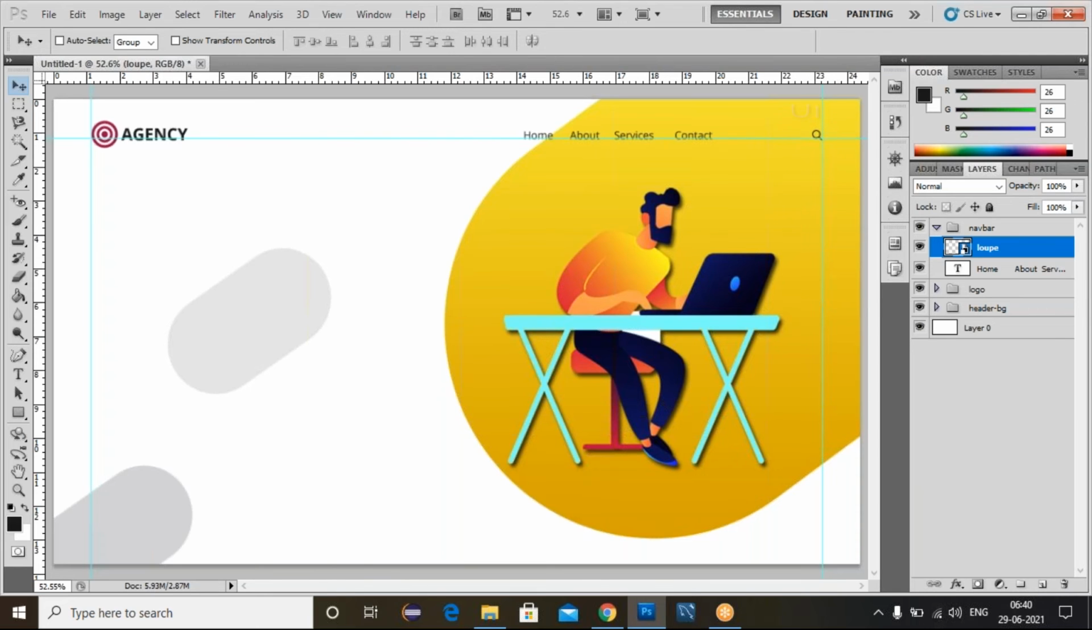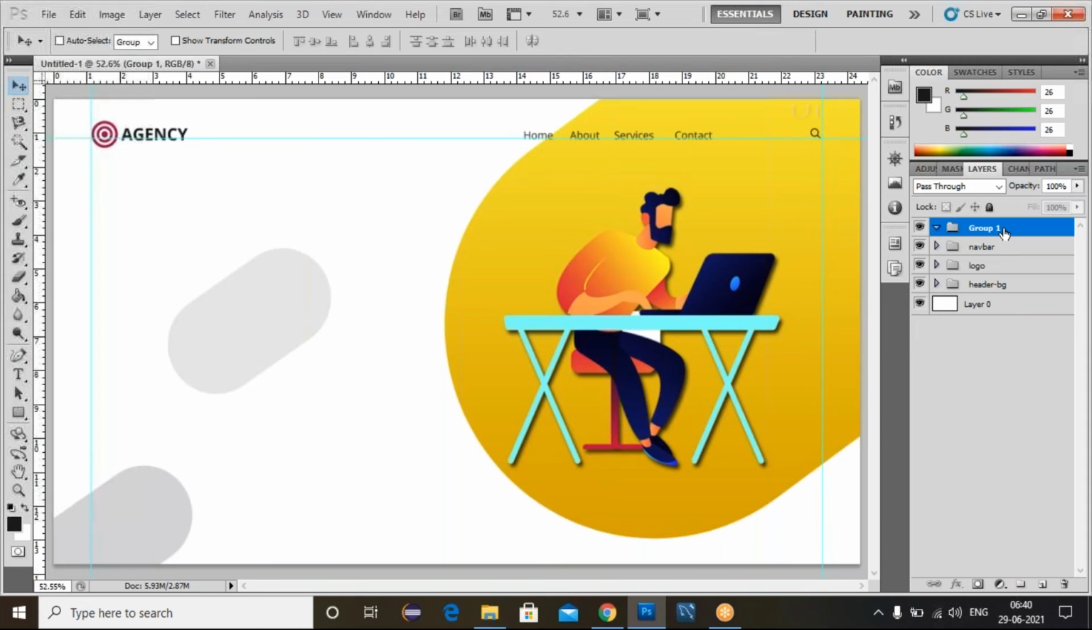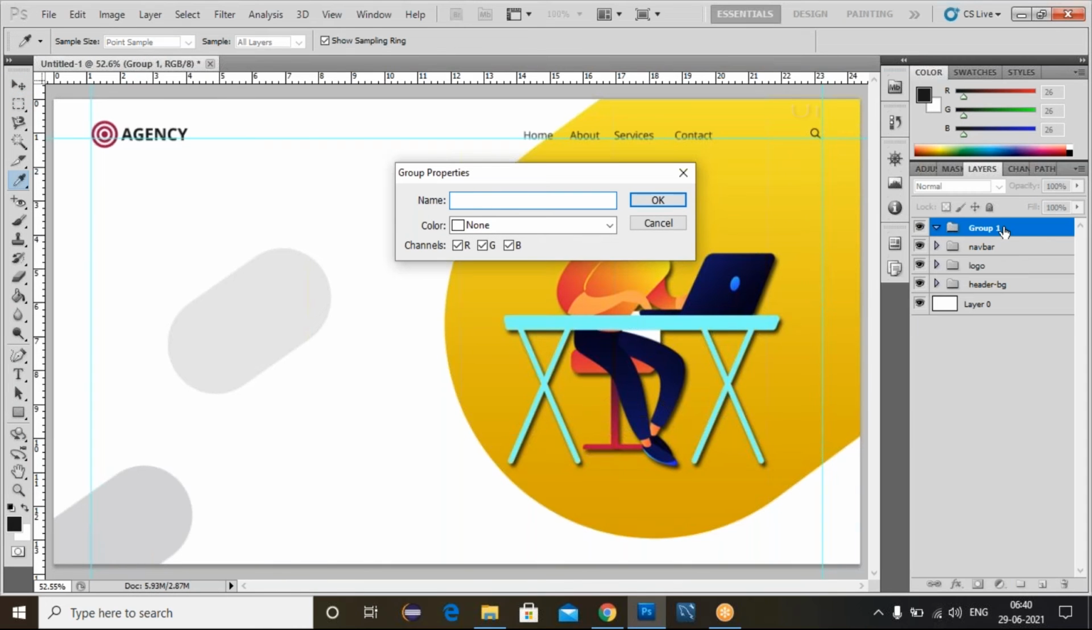Reduce the size. Click on this enter. Now we can drag this search bar towards the right side, and we can place the search bar here. Now I completed this logo part and navigation. Now we need to place some text.